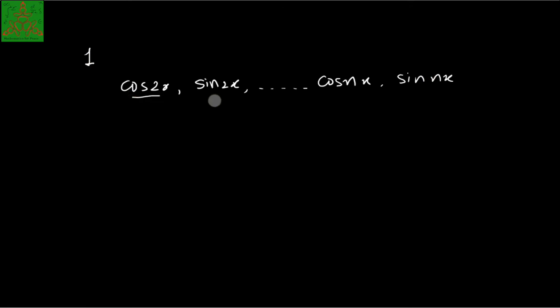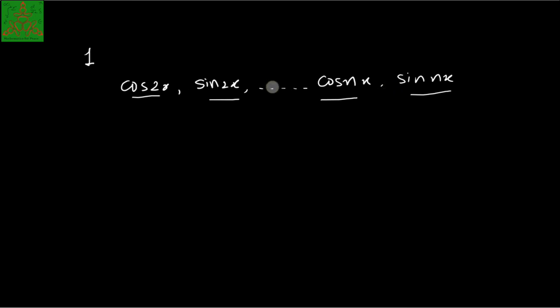Next, if I want to say that 1 is a function which is a periodic function with any real number as period, because 1 is a constant function and it is periodic with any period. Cos 2x, sin 2x, cos nx and sin nx are also periodic functions with the period 2 pi.